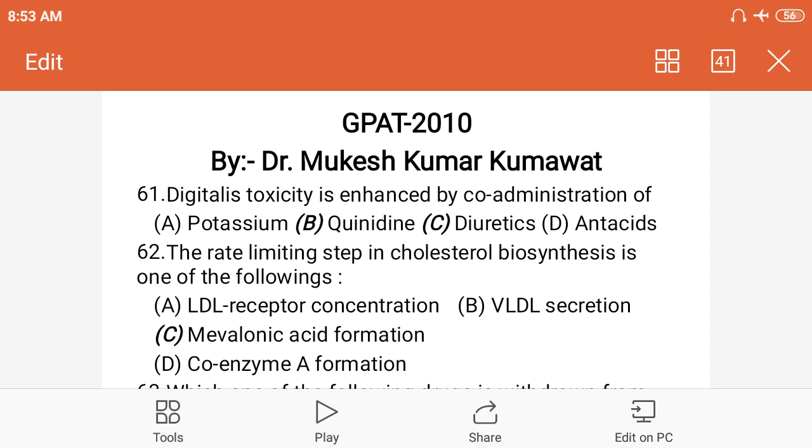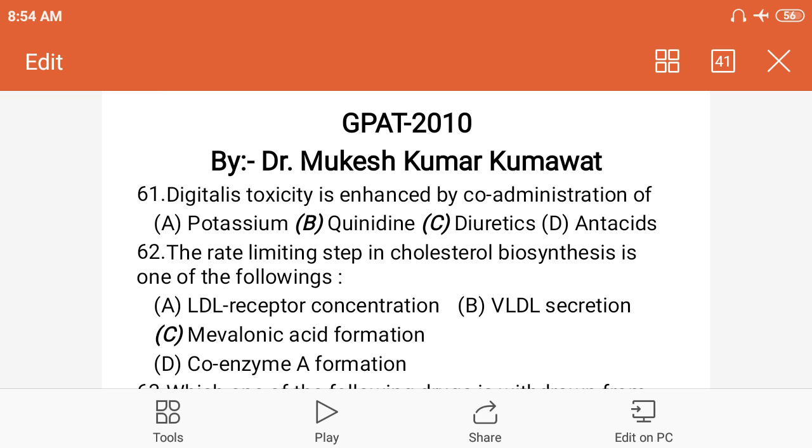The fourth option, D, is antacids. Antacids can change the acidity of the stomach, so there is no effect of antacids on digitalis either.